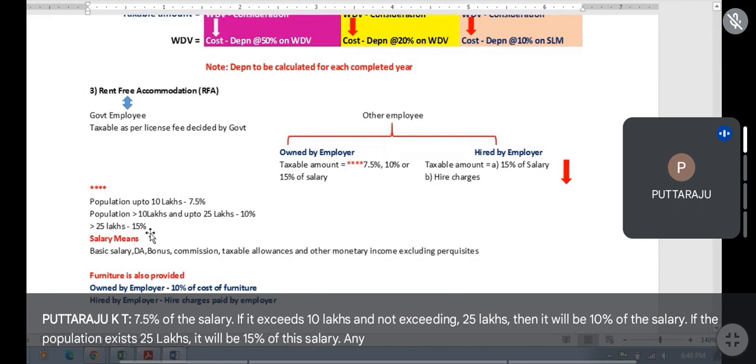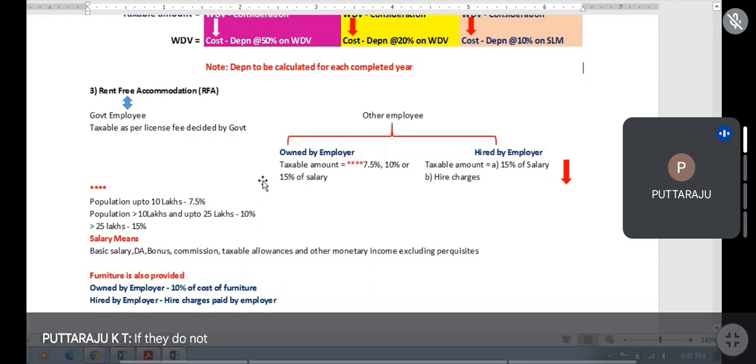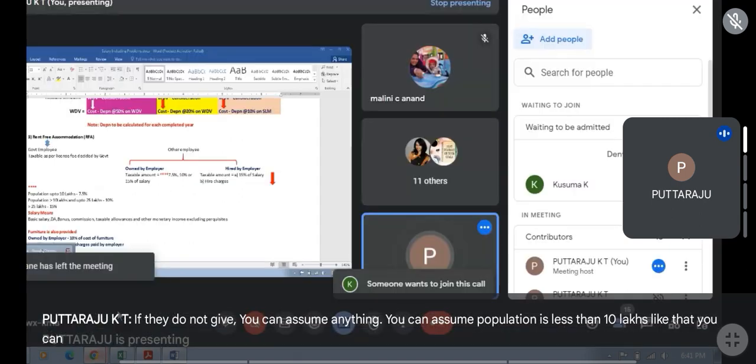Any confusion in this? They will give the population if they ask about rent-free accommodation. If they do not give, you can assume anything. You can assume the population is less than 10 lakhs. Like that you can assume.